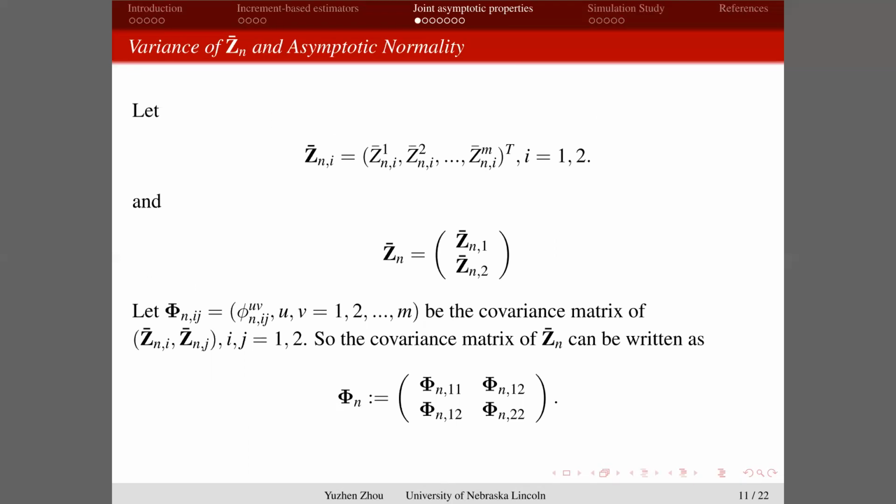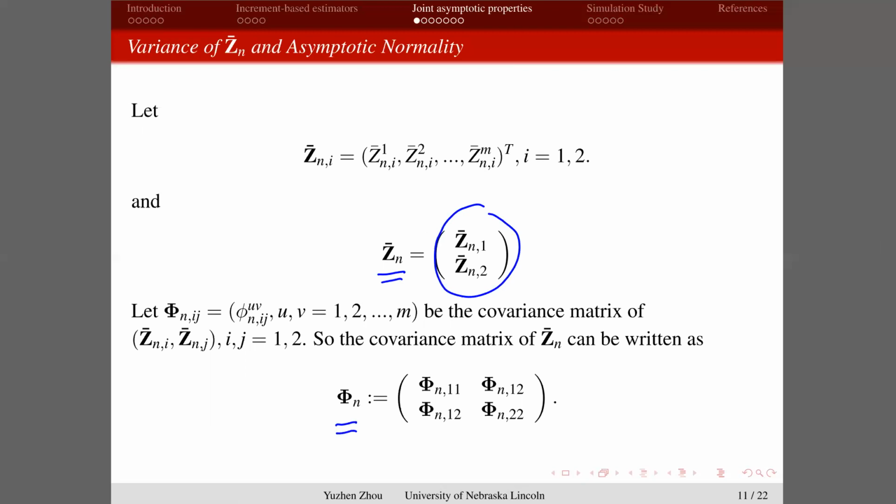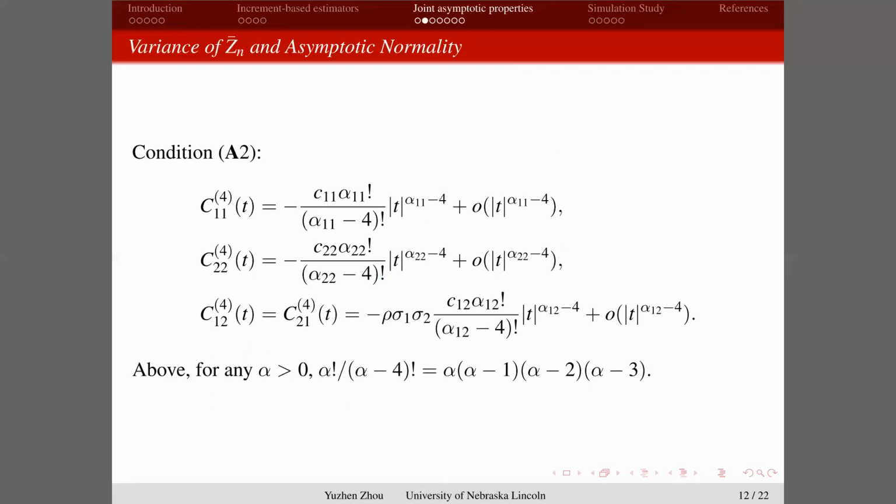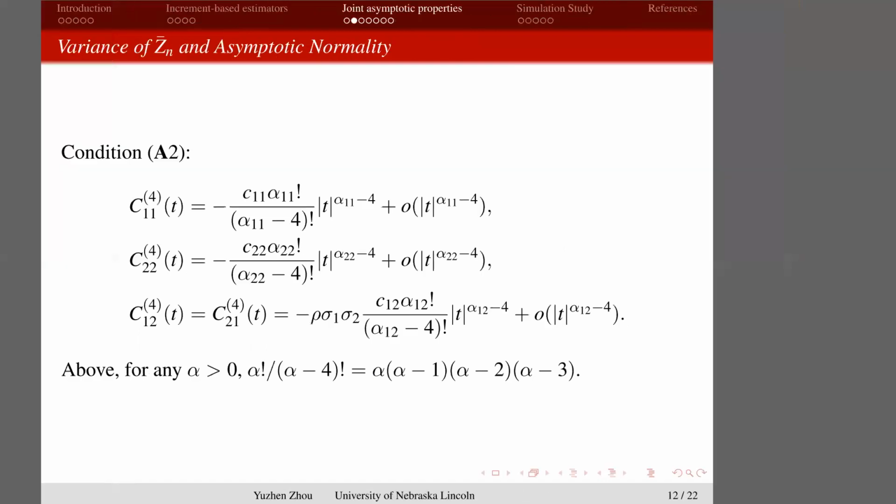So first of all, we put them together: the Z bar for the process X1 and the Z bar for the process X2, and we define a Zn bar, and we study the covariance and the asymptotic property of this. In order to derive our theorem, we give another regularity property, which again all those previously mentioned examples satisfy, which we call condition A2.